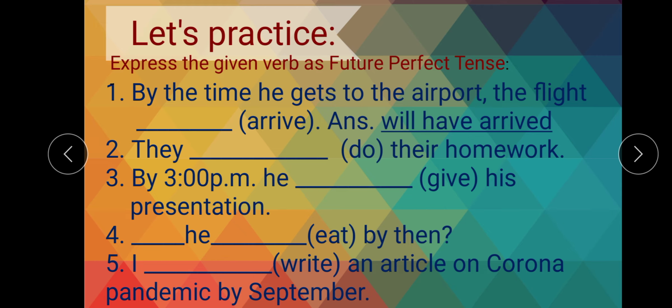Now, you have to fill this. Okay, you all know the sentence construction, the structures you know. According to the structure, you have to fill these sentences. Okay, you have to fill these blanks.